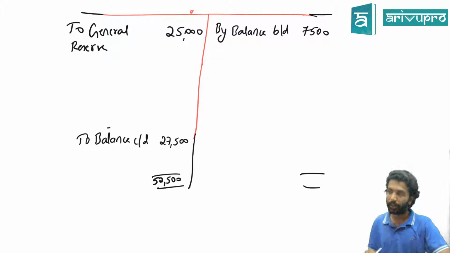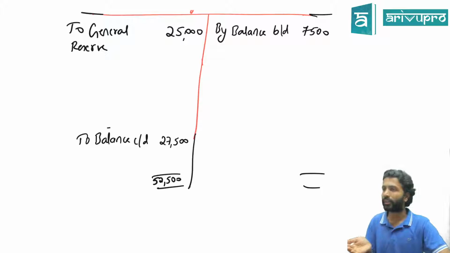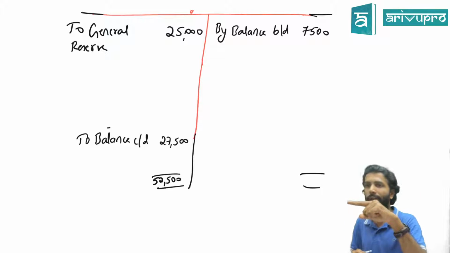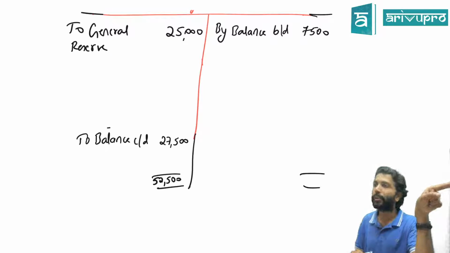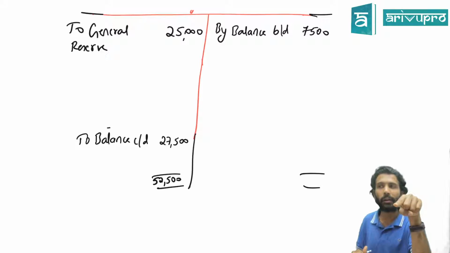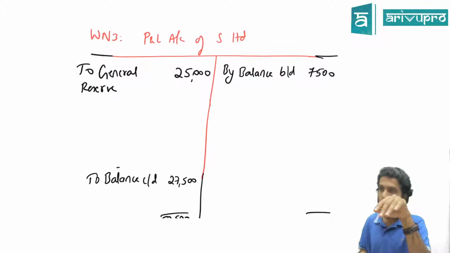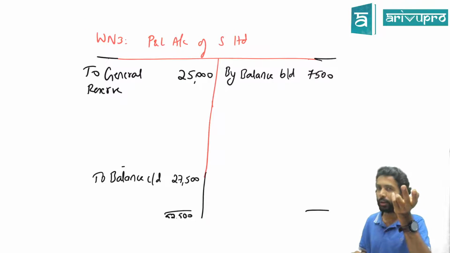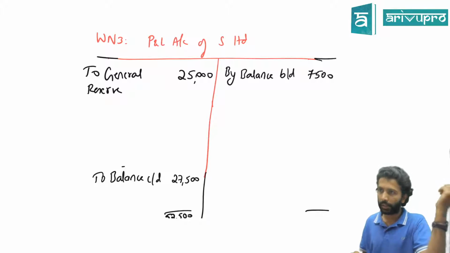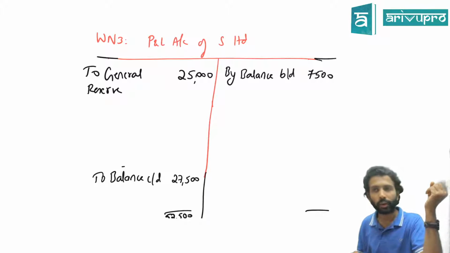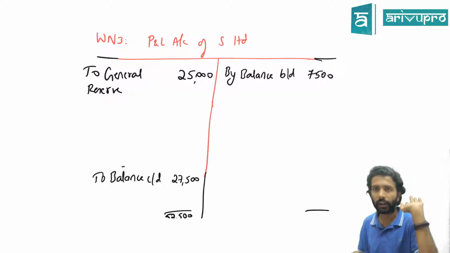That is for S Limited. But the closing balance is already ascertained. That means they have got the closing balance without writing off preliminary expense. You have to consider them separately. You can't bring that into the ledger. That question is very much valid. He's saying, why are you not bringing in preliminary expense? Because in the adjustment they told that no part of preliminary expense has been written off for S Limited. Correct? Preliminary expense of S Limited will be transferred to the P&L account of S. And what account are we preparing? Check the heading. P&L account of S only.